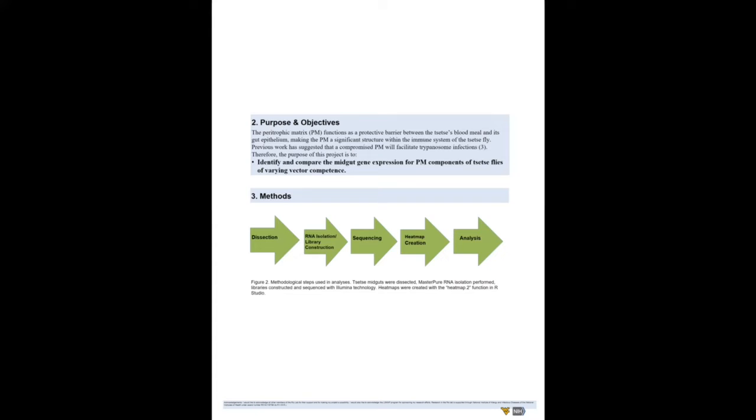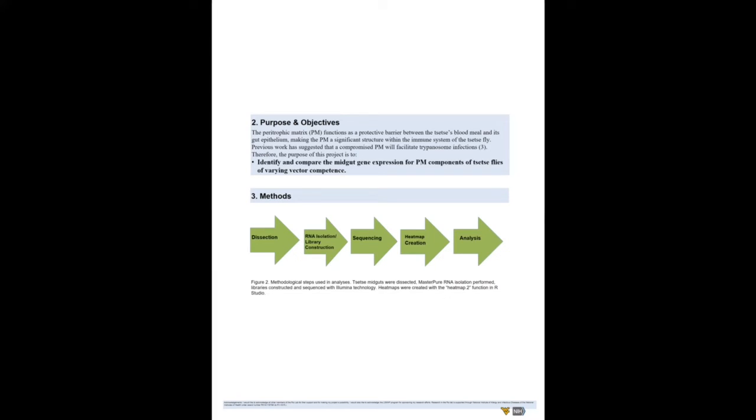When a tsetse fly consumes the blood of an animal infected with a parasite such as a trypanosome, the PM acts as a physical barrier between that infection, which exists in the blood meal, and the rest of the organism behind the gut epithelium. Therefore, it makes sense that a compromised PM will facilitate more trypanosome infections.